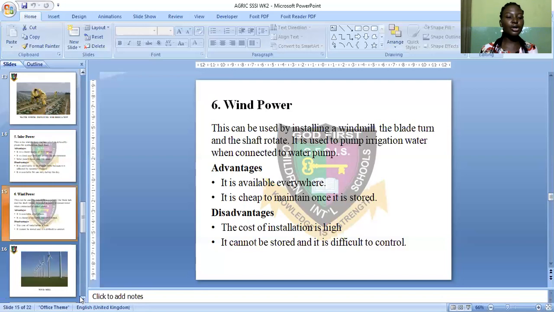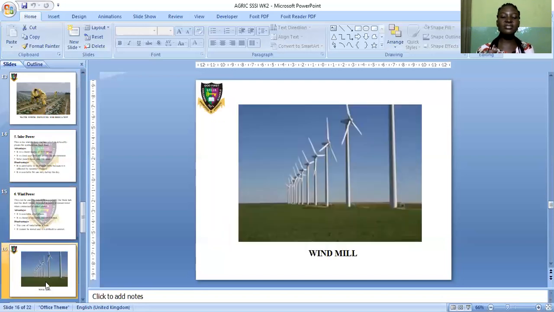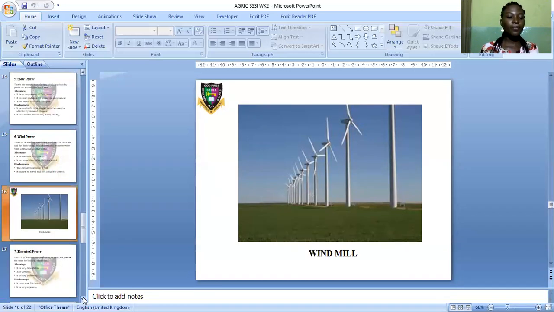Let me share the picture of the windmill. So this is what a windmill looks like, and it has been erected in the farm to operate. When it is connected to a water pump, it can be used to pump water.